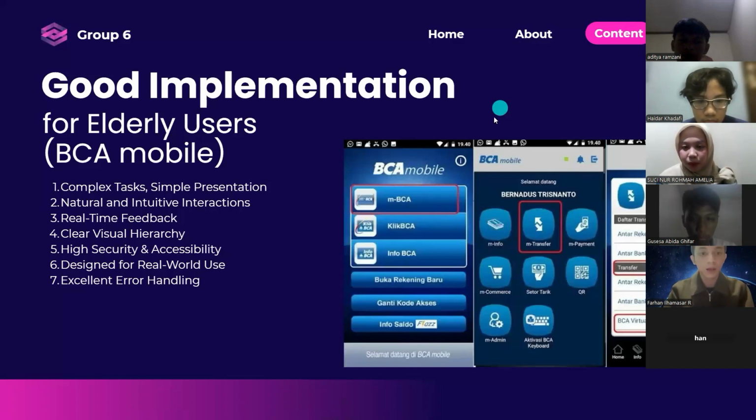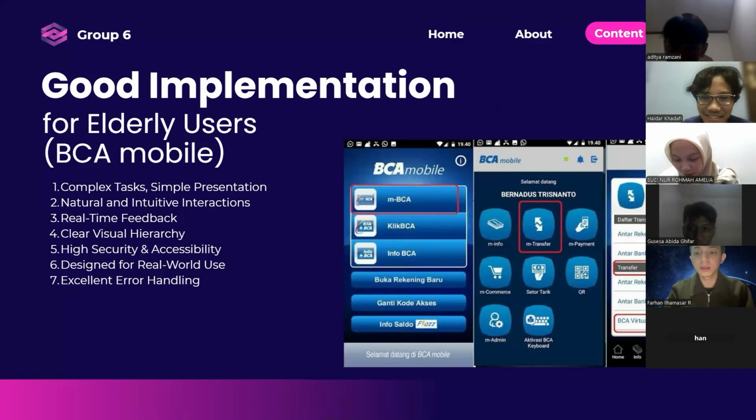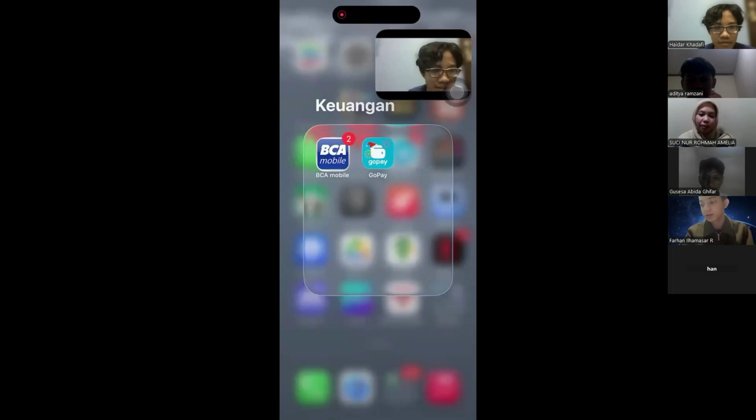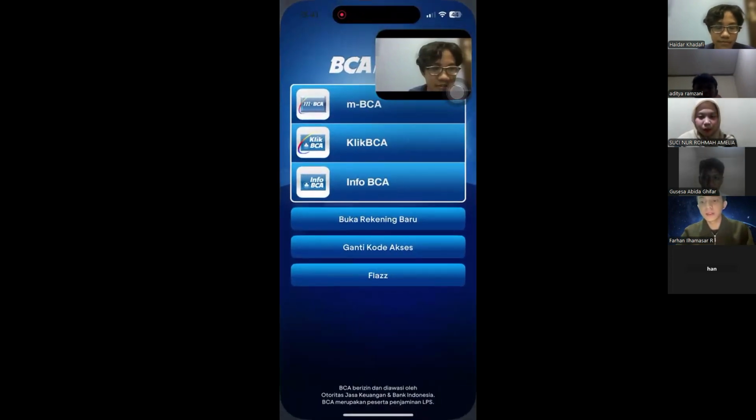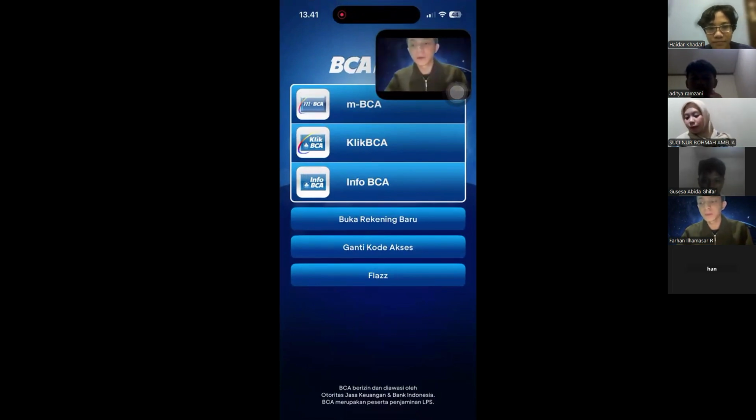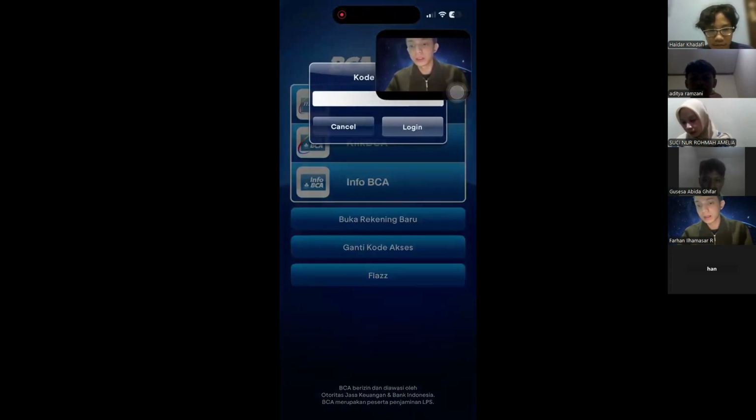Okay, next I will demonstrate why BCA Mobile is considered a good UI UX implementation. First, BCA Mobile provides essential banking features in a simple and easy to understand interface like this.